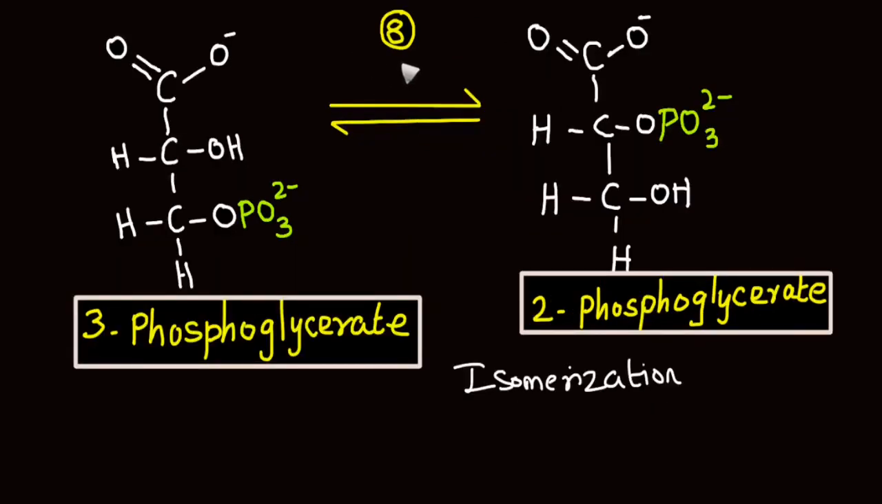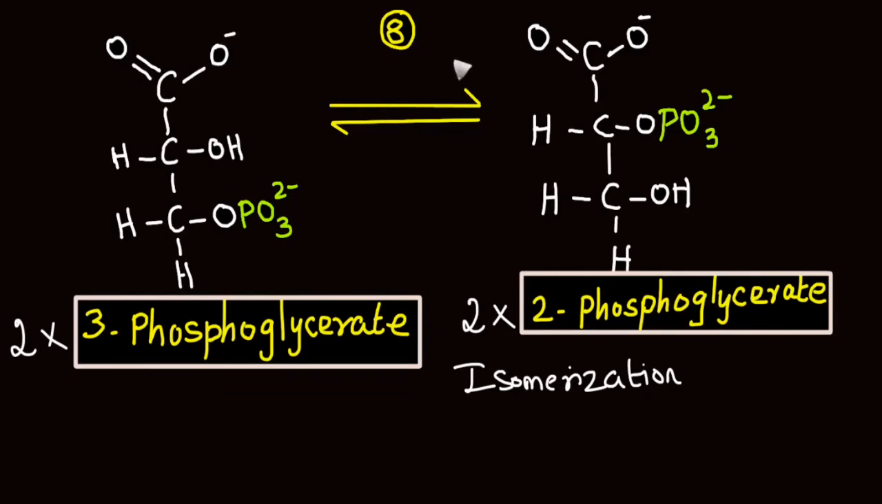In the 8th step of glycolysis, two molecules of 3-phosphoglycerate undergo isomerization and form two molecules of 2-phosphoglycerate. If you look at the substrate and product, both are phosphoglycerate molecules. The only difference is the position of the phosphoryl group. In the substrate, the phosphoryl group is attached to the 3rd carbon. In the product, the phosphoryl group is attached to the 2nd carbon.